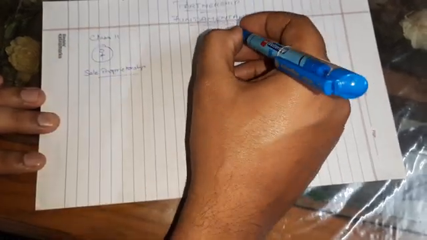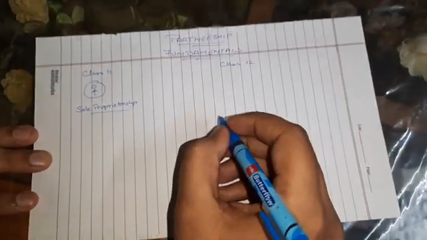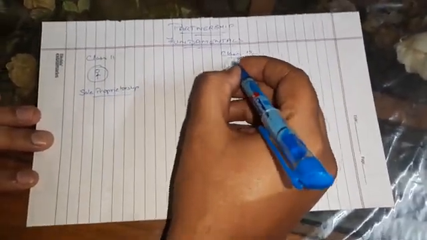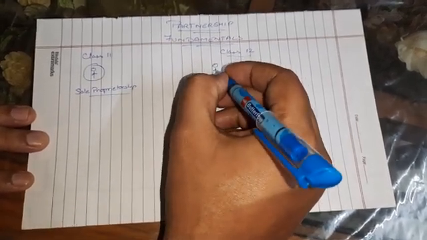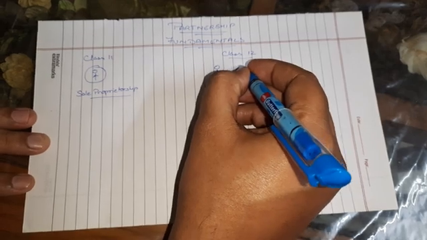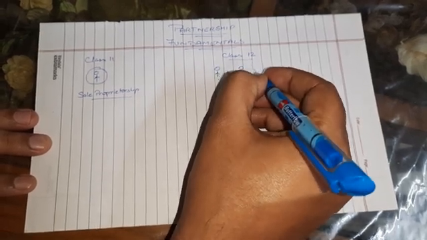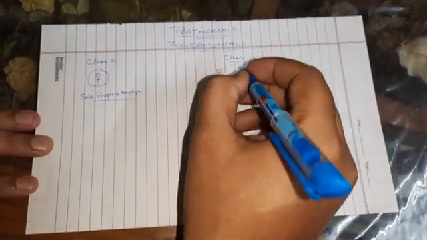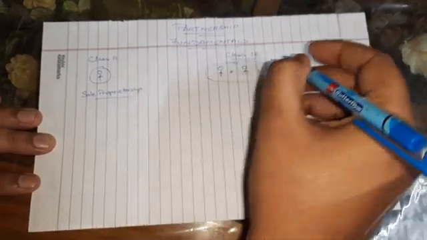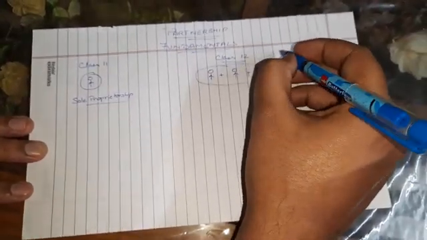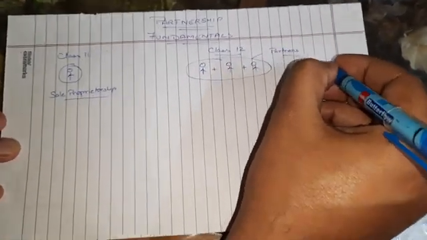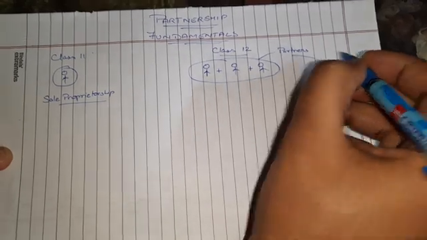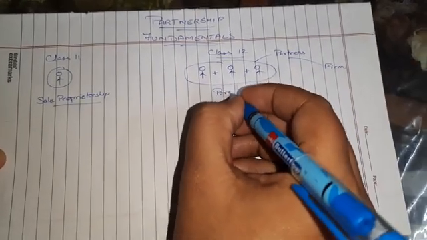Now we have reached class 12. We are going to study the next level up, that is the partnership. In partnership, the business has grown, so we require more than one person. When two or more persons join together to start up a business, they are known as partners, and these partners open up a firm, which is known as a partnership firm.